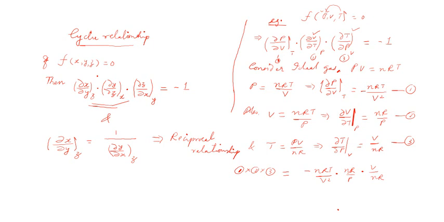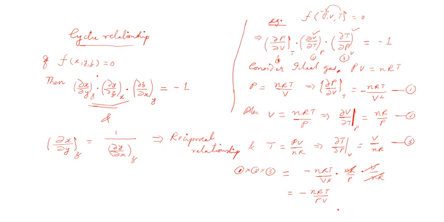Now what is left out? One of the V will be getting cancelled with this V here. This nR and this nR are getting cancelled, and what you finally get is equal to minus nRT divided by PV. Is that not what you get? Minus nRT/PV.